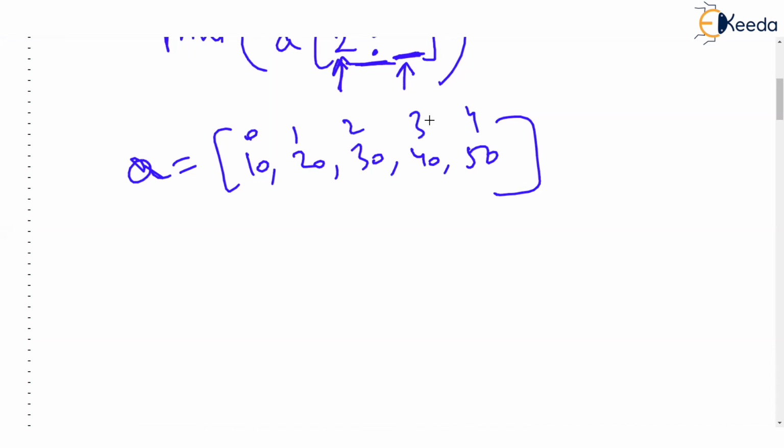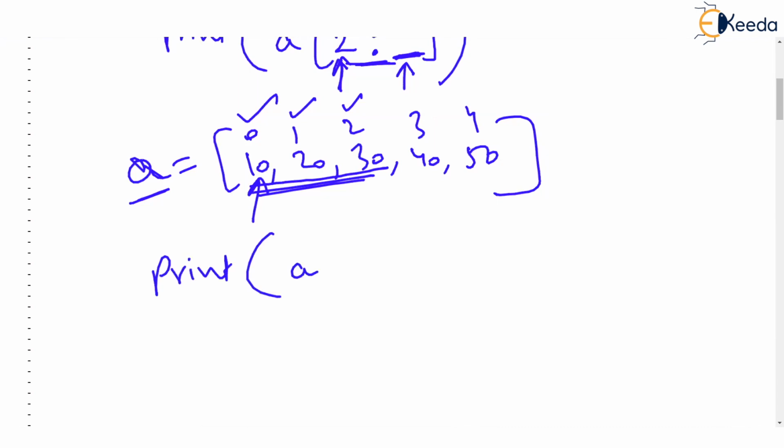Somebody tells you to print a slice of this list from the 0th place, so 10 should be printed, then the first element and second, that's it. I want to print only these 3 values, not the entire list. One way of doing this is using the slice A[0:3]. Be careful again, 0 colon 3. It will start printing the 0th element and end at the second element.